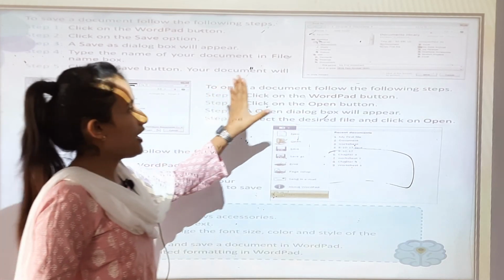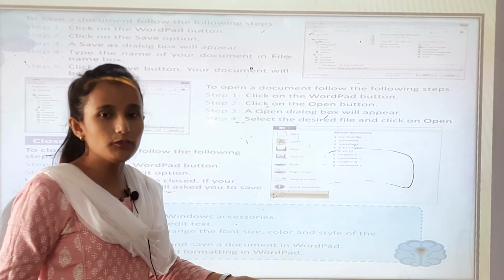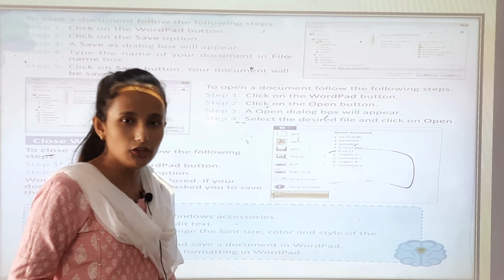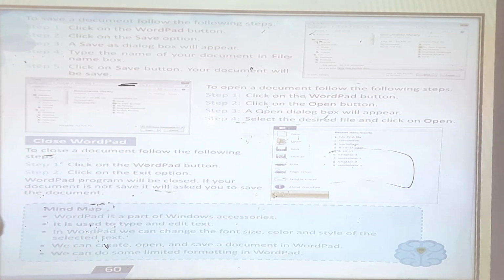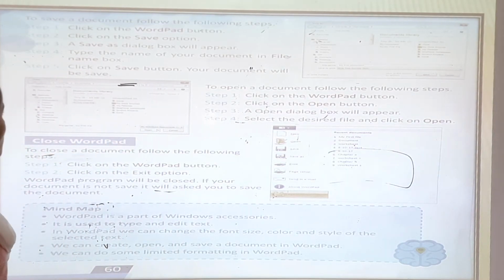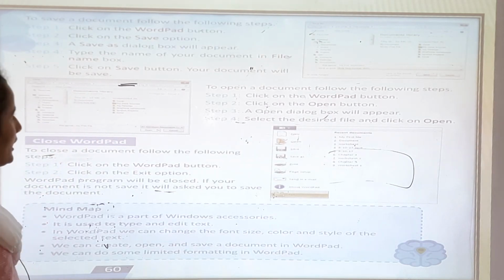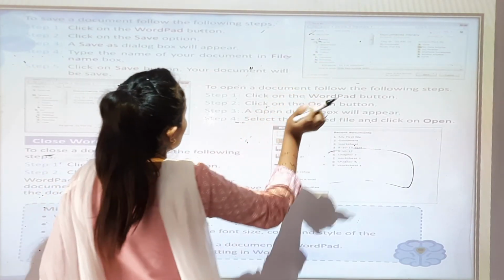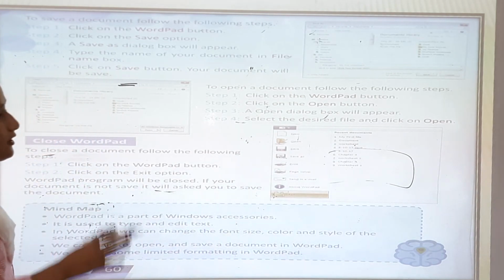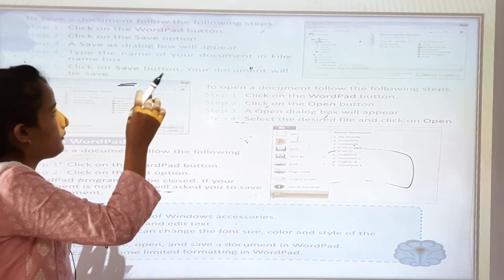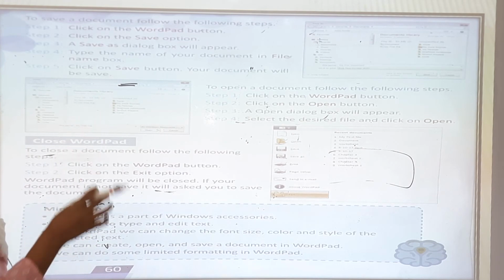So you have to follow the steps. I have told you in the previous class also how to save the documents. Now you can see step 1, click on the Wordpad button. Step 2, click on the Save option. When you click on the Wordpad button, the Save option will appear there. There are so many options.